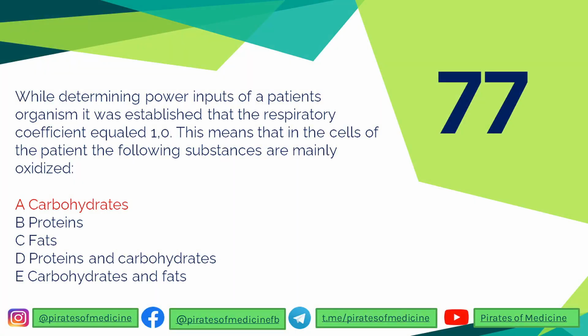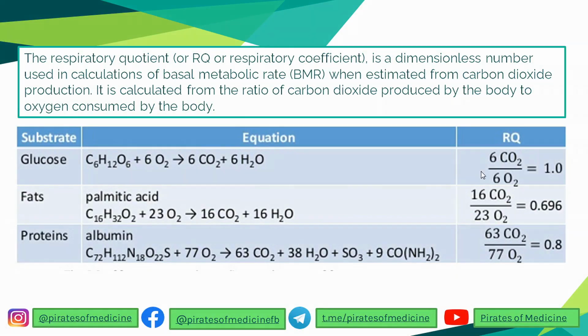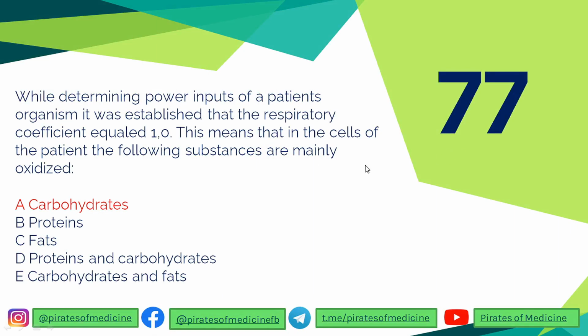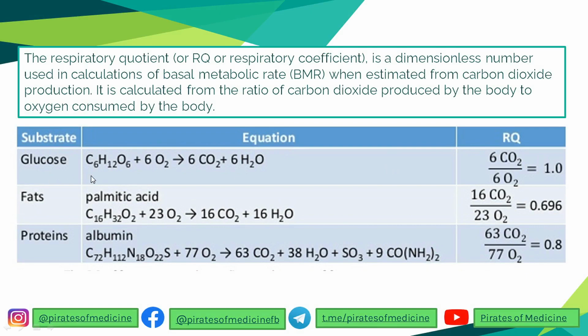Simple. More challenging, 77: while determining power inputs, the RQ is 1. If you only know that the RQ in carbs is 1 because 6 upon 6 equals 1, you will know that this is a carbohydrate. If you don't know this, then you will most probably skip this question. Remember, in carbohydrates, the RQ is 1. In fats, the RQ is 0.7. In proteins, the RQ is 0.8.